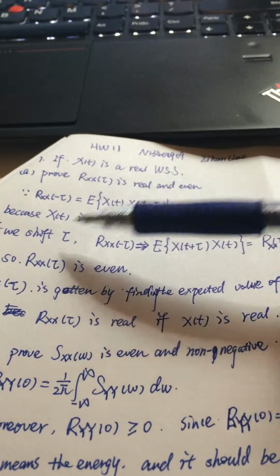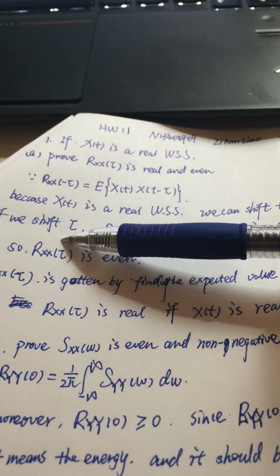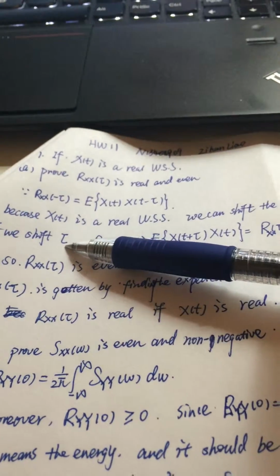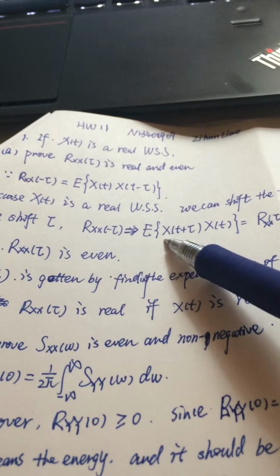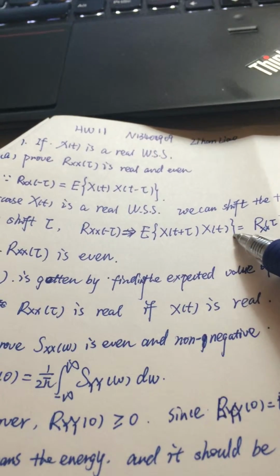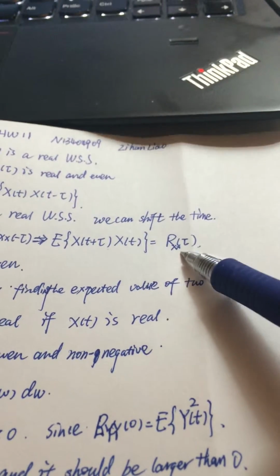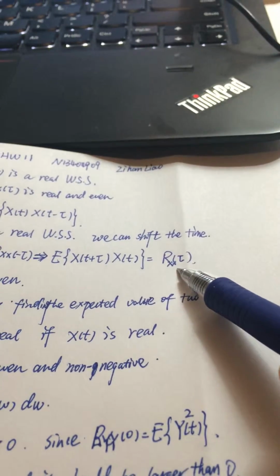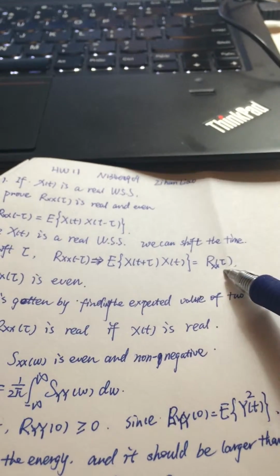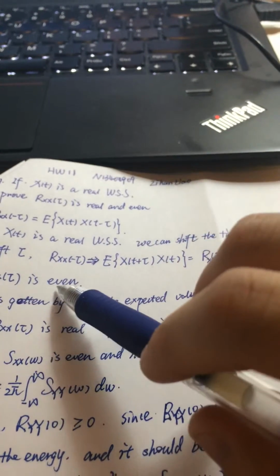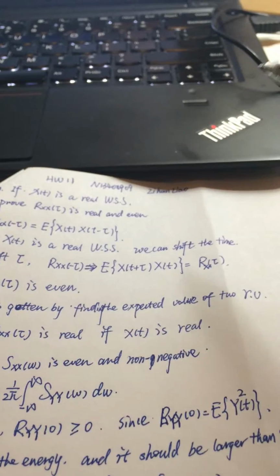So here I wanted to shift by tau. I shift the time by tau. Here I got the answer. This is the answer after the shift, and I find it is exactly the autocorrelation function of tau. So I can find Rx(-tau) equals Rx(tau). So the autocorrelation function is even.